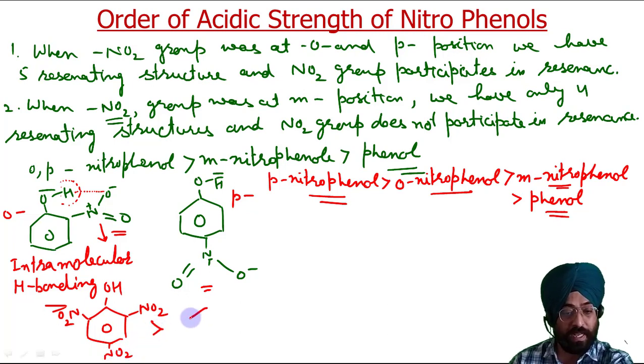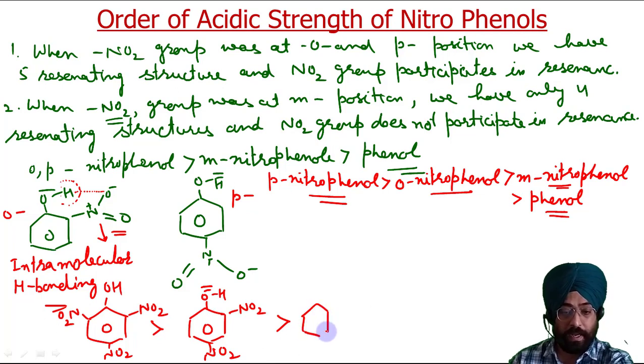This is more acidic than 2,4-dinitrophenol, which is more acidic than nitrophenol, which is more acidic than phenol.